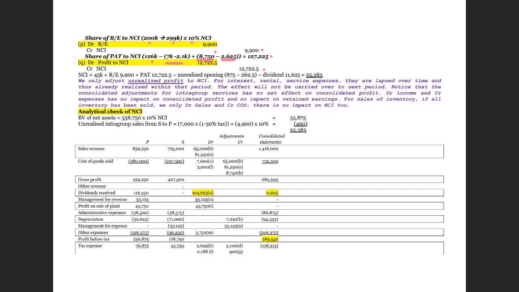Now you have prepared many journal entries. So what we have to do now is we have to put everything into our worksheet. So you got all the adjustments, and then you got your consolidated figures.